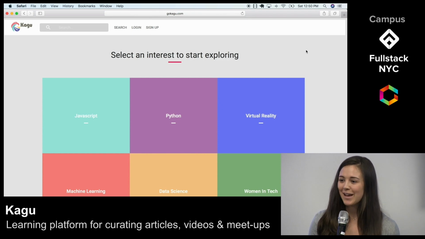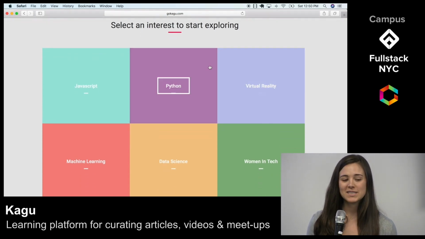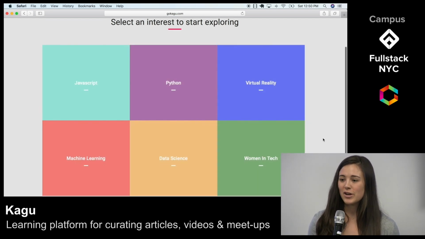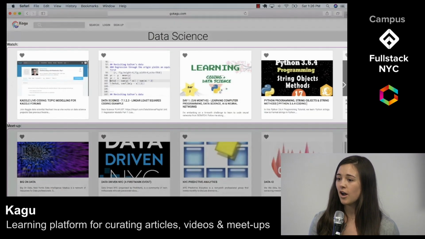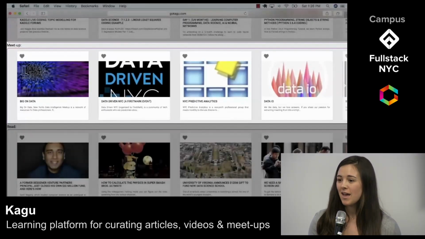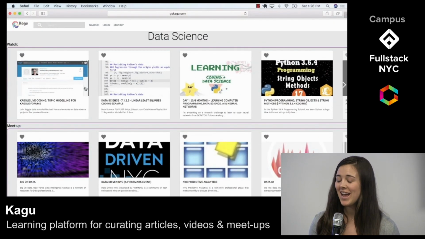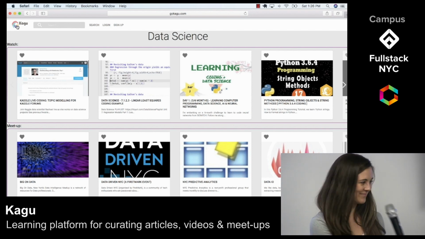Kagu is a web app that allows users to browse, save, and organize content related to a specific tech interest. To support our users in learning in a variety of different ways, we decided to categorize our content by videos, meetups, and articles. Organizing our content in this manner allows users to efficiently and effectively browse content related to their interests. Now, Kara will show you how a user interacts with Kagu.